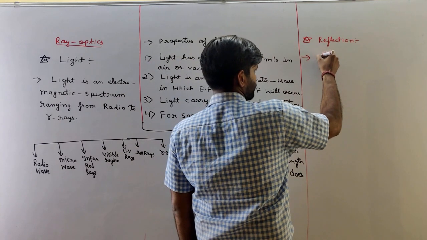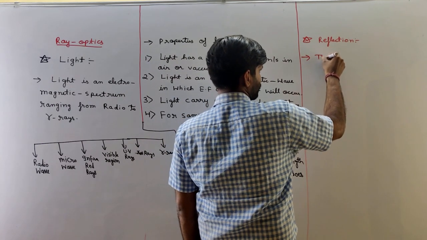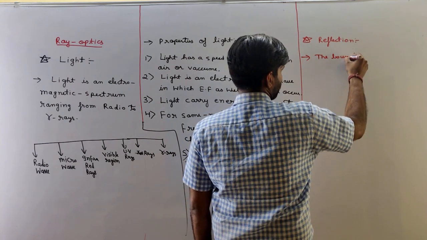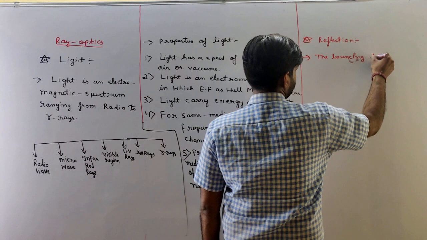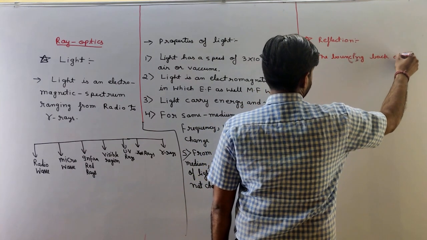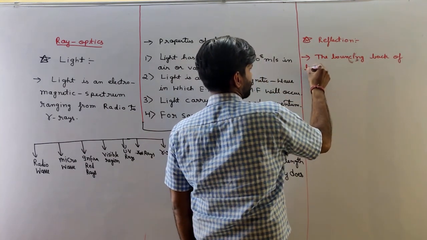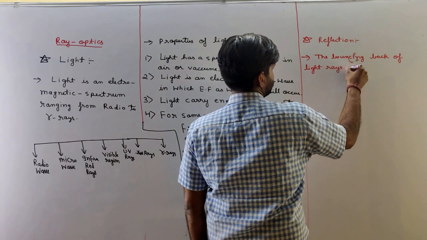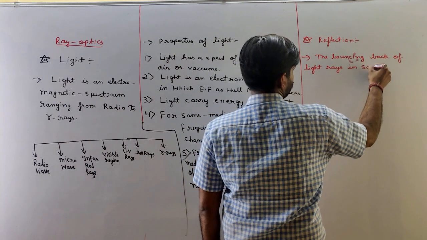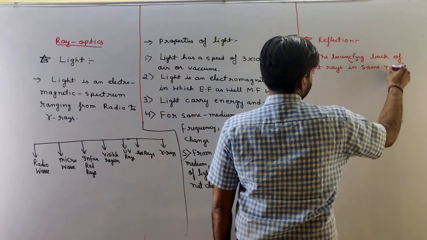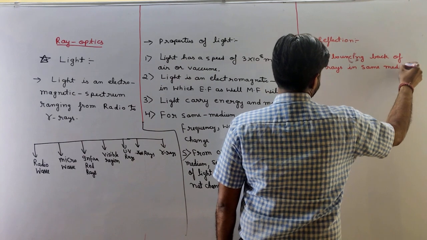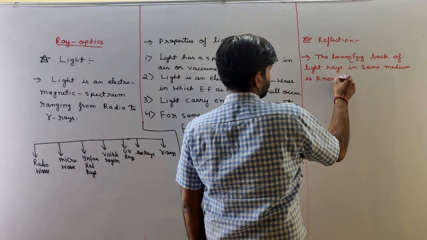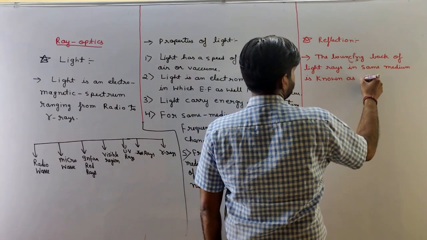So we can define reflection: the bouncing back of a light ray in the same medium is known as reflection.